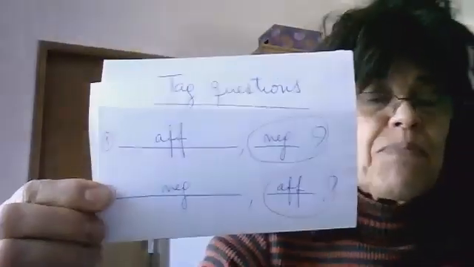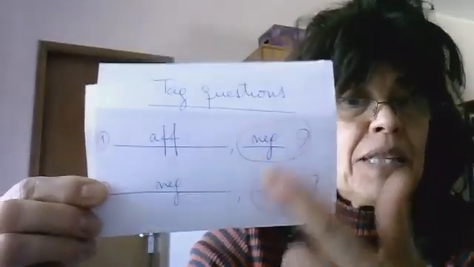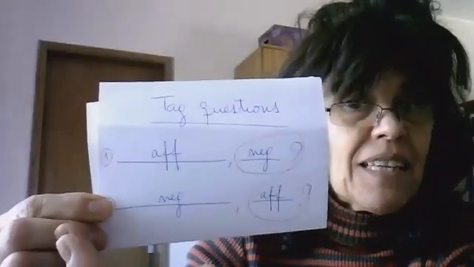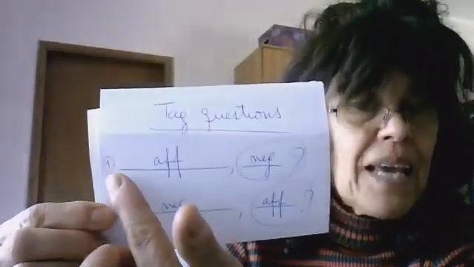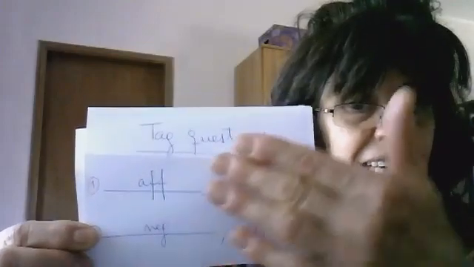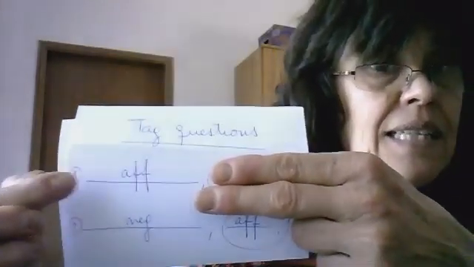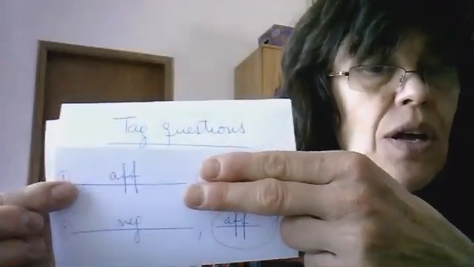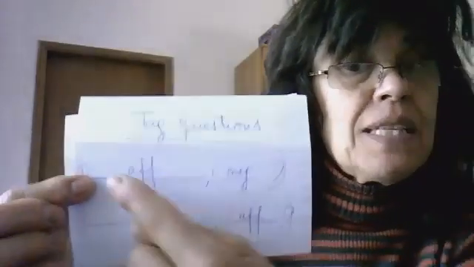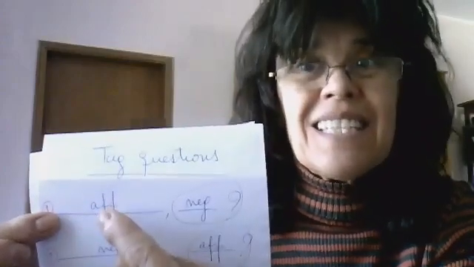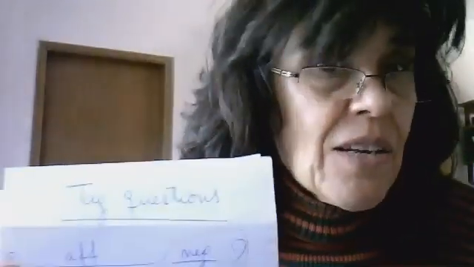So remember that the tag questions can be affirmative or negative, depending on the sentence. If I say today is a sunny day, the sentence is affirmative. So the question tag is negative. What is the verb here? Today is a sunny day. The verb to be, is, singular.